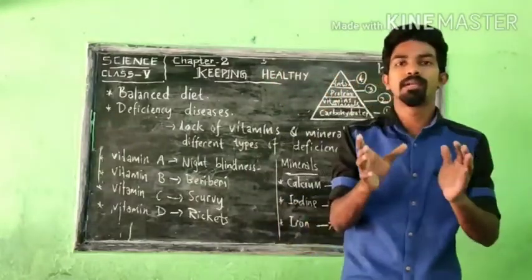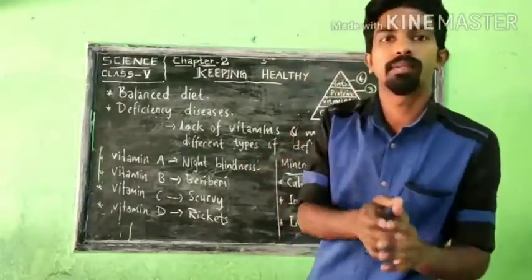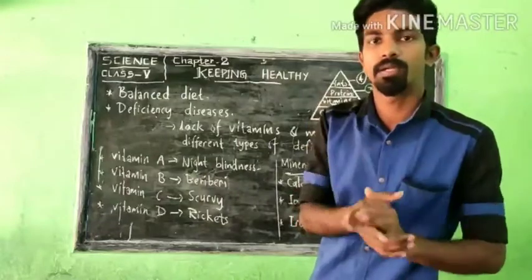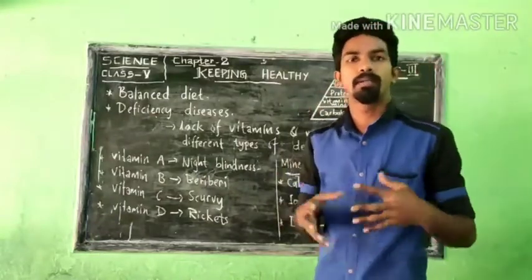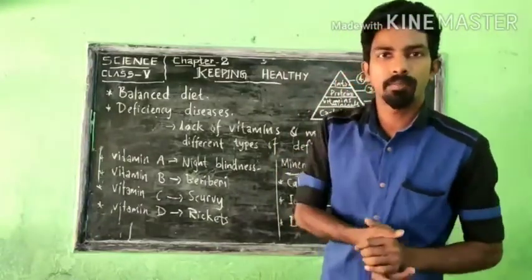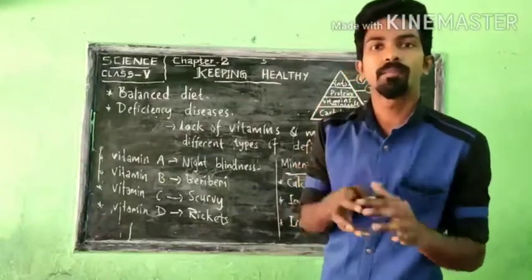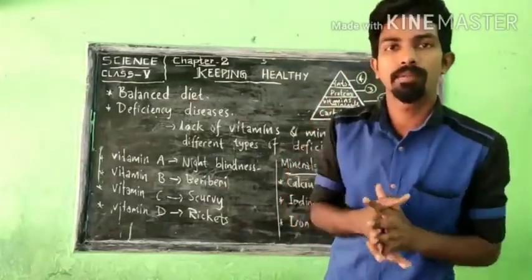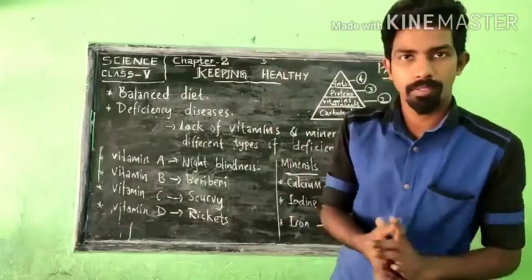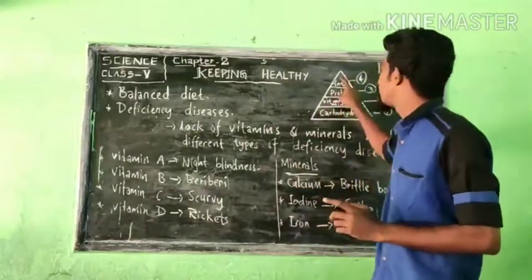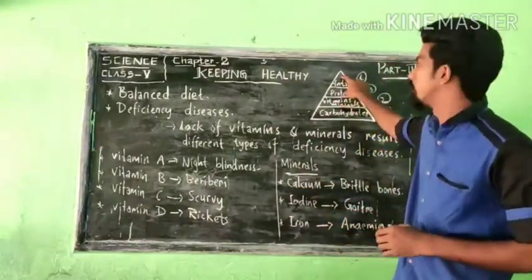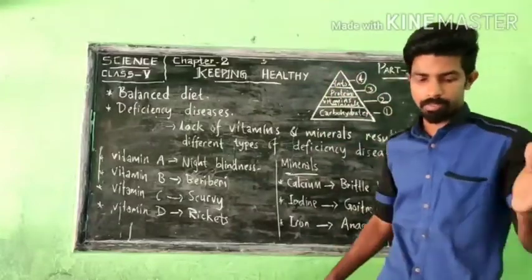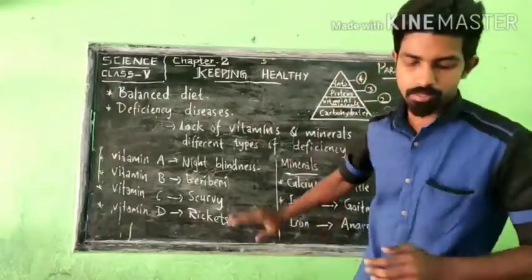We should not take food which contains more fat. What will happen if you take food which contains more amount of fat? It increases your body weight and your body will become overweight. That is why fats are put at the top of this food pyramid. I think all of you may have understood this food pyramid.